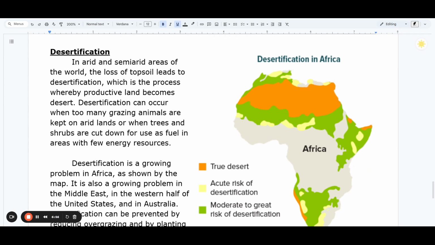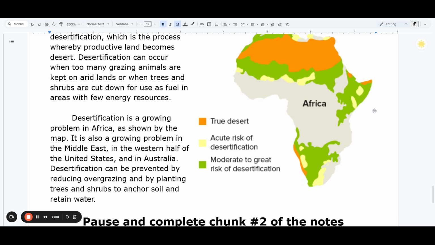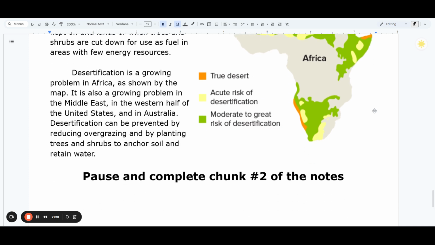Desertification. In arid and semi-arid areas of the world, the loss of topsoil leads to desertification, which is the process whereby productive land becomes desert. Desertification can occur when too many grazing animals are kept on arid lands, or when trees and shrubs are cut down for use as fuel in areas with few energy resources. Desertification is a growing problem in Africa, as shown by the map. It is also a growing problem in the Middle East, in the western half of the United States, and in Australia.